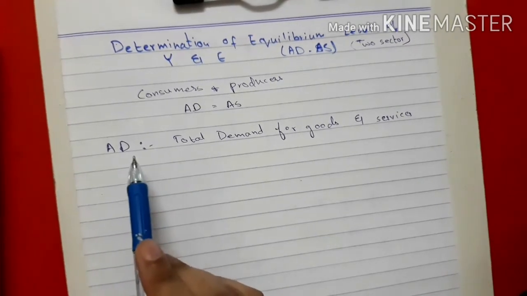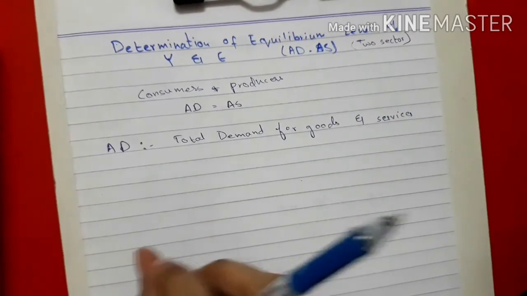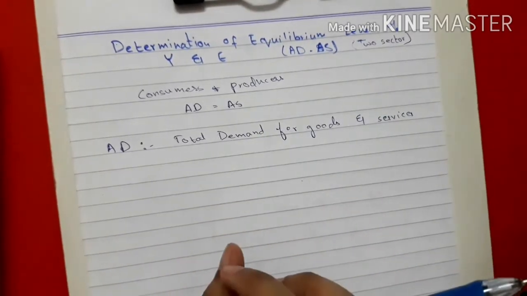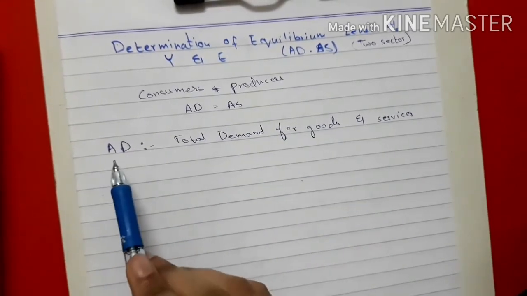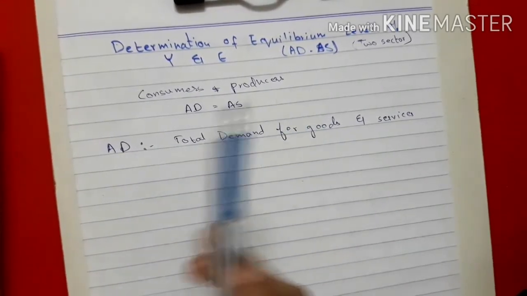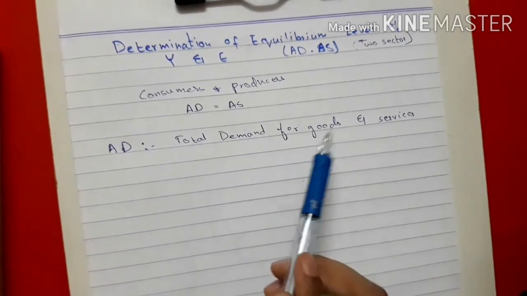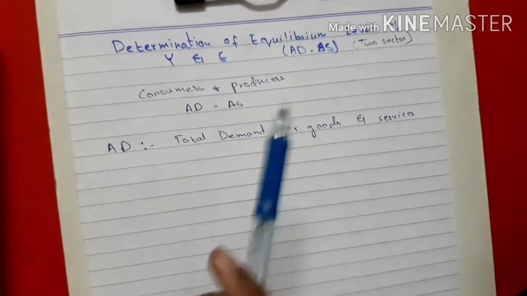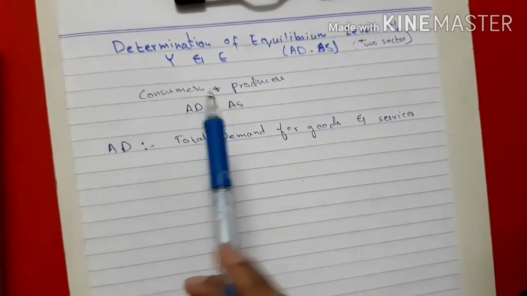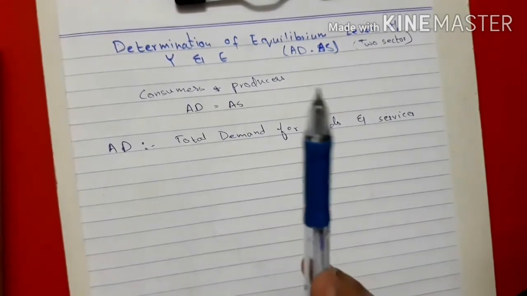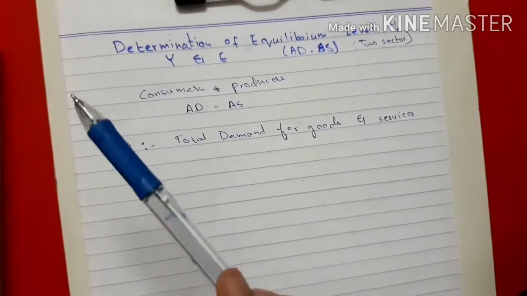Aggregate demand of an economy is the total demand for goods and services. Whatever all the people of an economy are demanding in goods and services, that will be the aggregate demand. And demand is the power to purchase and the will to purchase. These services and goods are produced by factors of production such as land, labor, capital. These are produced by the producers. The factors of production: land, labor, capital, entrepreneur.